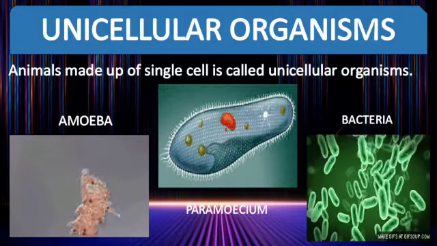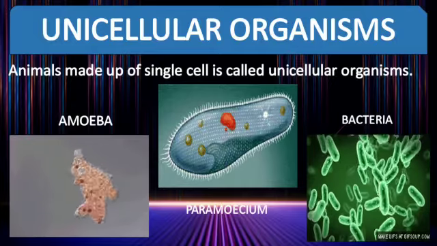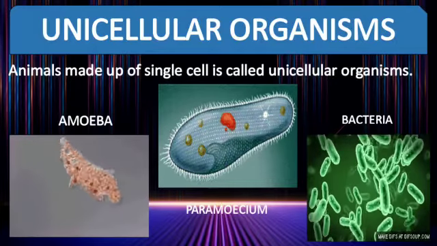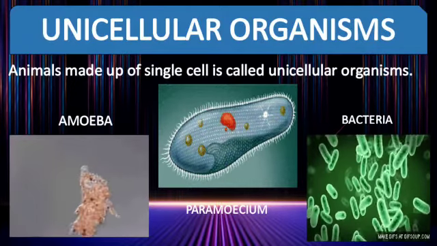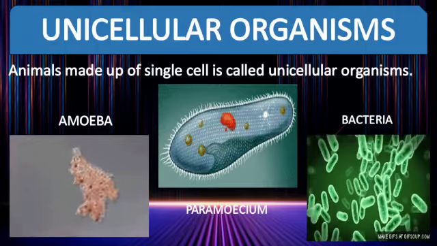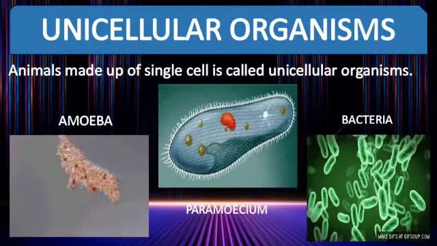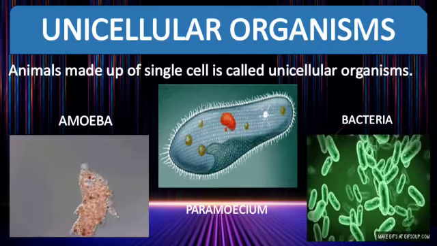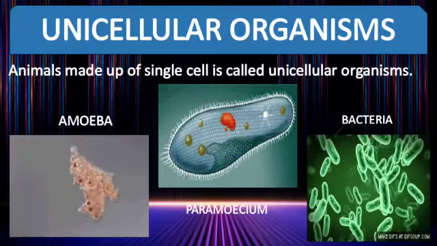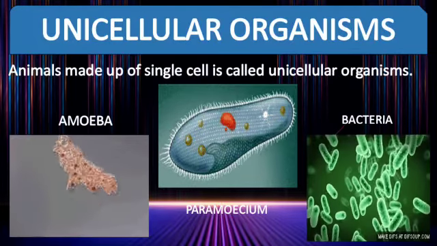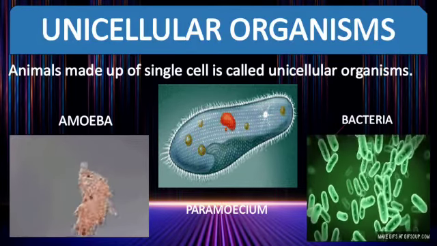Living organisms are made up of one or many cells. Organisms made up of a single cell are called unicellular organisms. Example: amoeba, paramecium, bacteria, euglena, yeast are few examples of unicellular organisms.